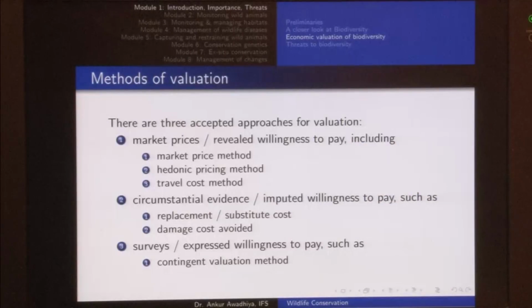So, in this lecture we saw what are the values that we derive out of biodiversity, direct, indirect, altruistic, bequest, and so on, and how we can put a dollar price or a rupee price on the value of this biodiversity.